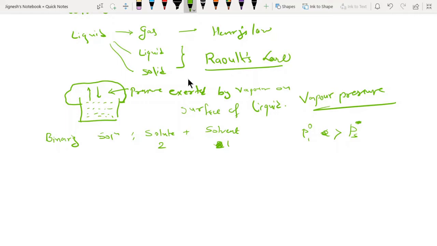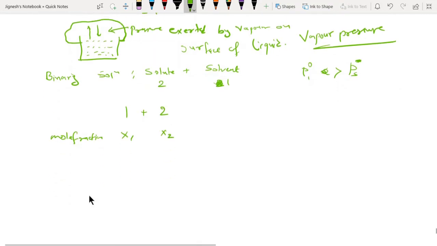For that, he has taken two liquids, two components, component 1 plus component 2. For these components, the mole fractions are x1 and x2, whereas the vapor pressures, which we call partial vapor pressures, are the partial pressures P1 and P2.